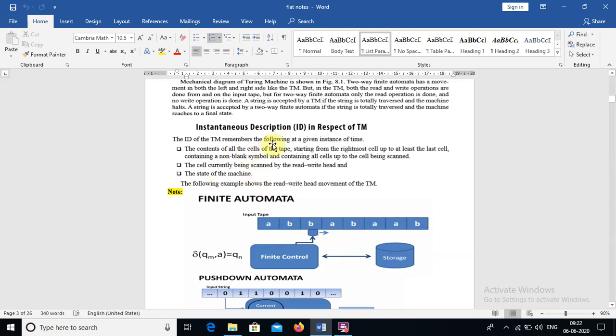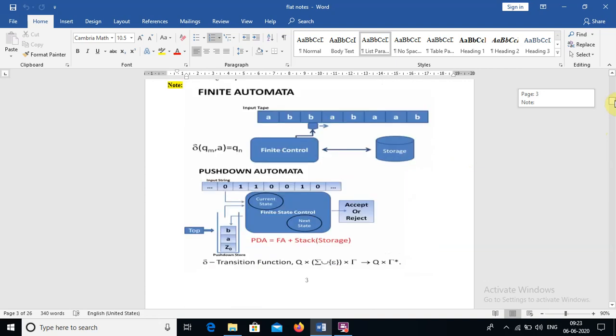So this is about the instantaneous description. Now how the machine is represented, we will compare with the finite automata and pushdown automata. This is the finite automata now. Here the input tape is finite only. We have a finite input tape in the finite automata.